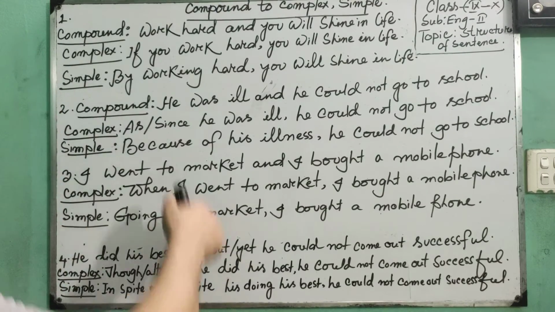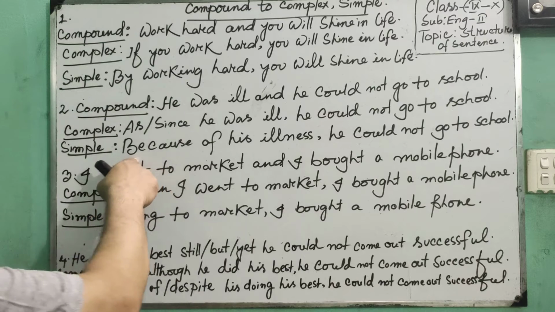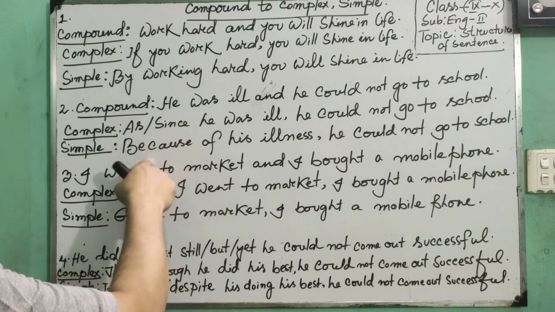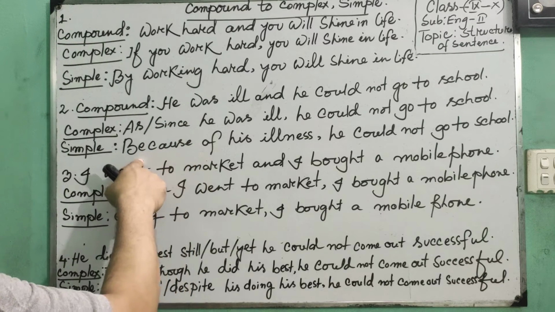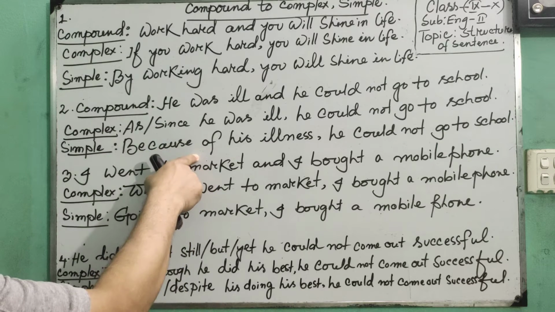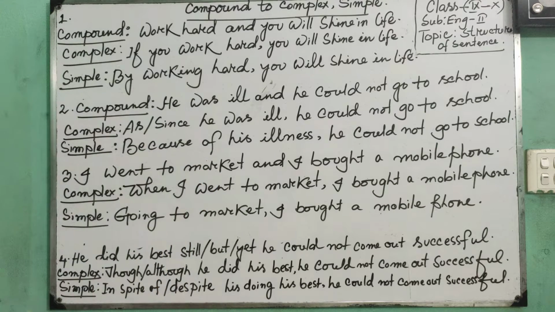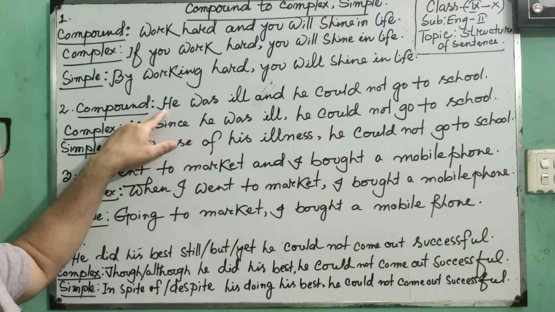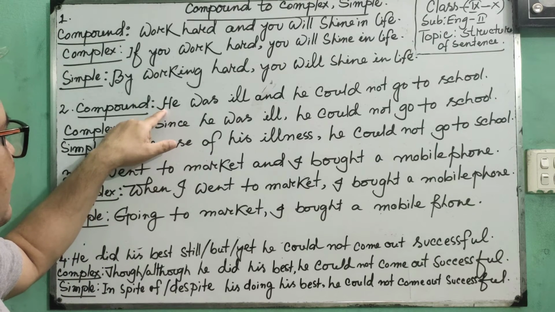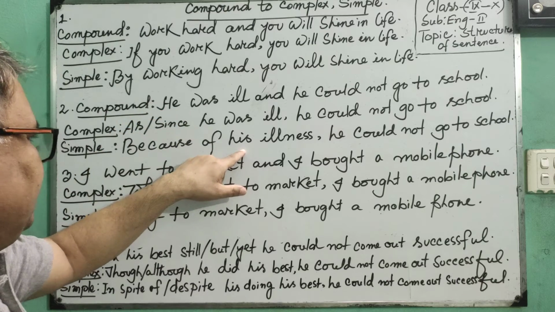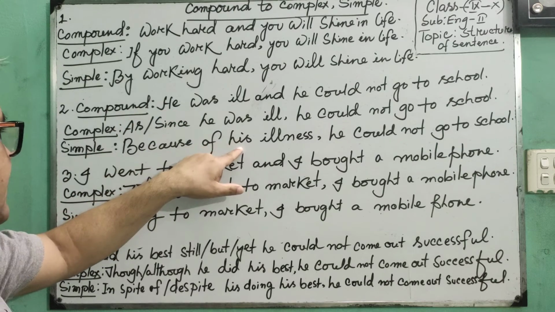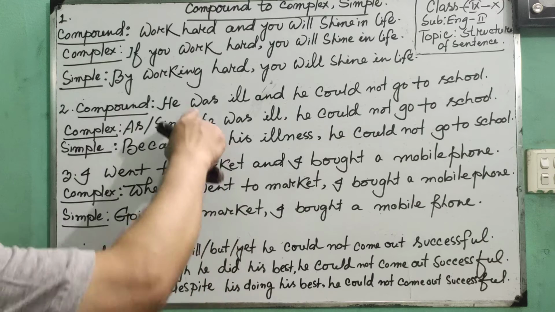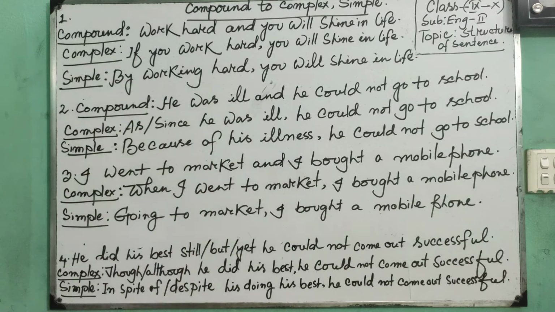In this case, first of all you have to use because of in the simple sentence. Then you have to make the possessive case of the subject, he, his. Then you have to omit the auxiliary, all sorts of auxiliary.